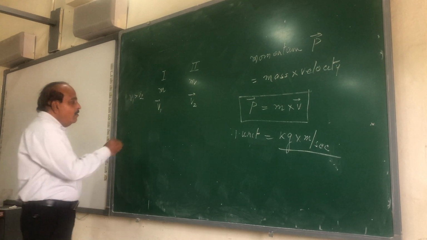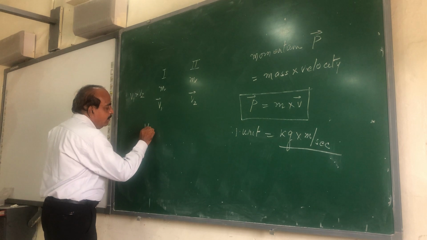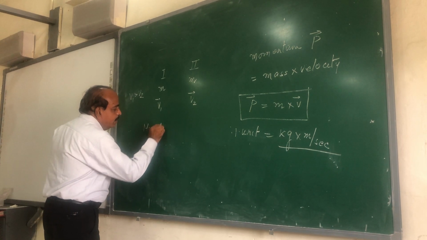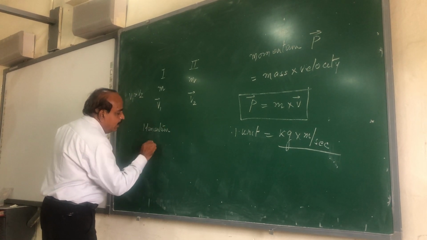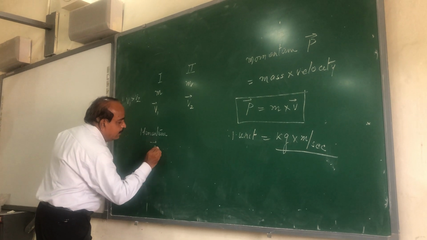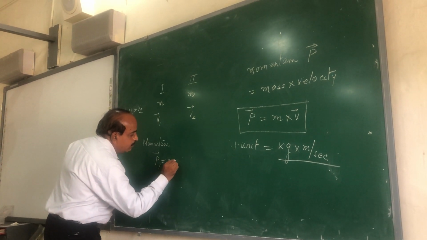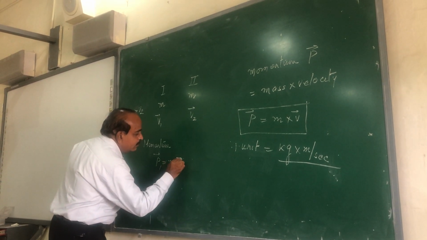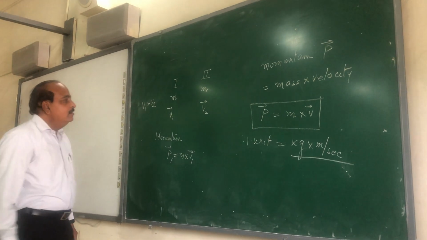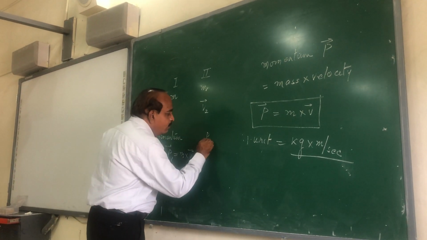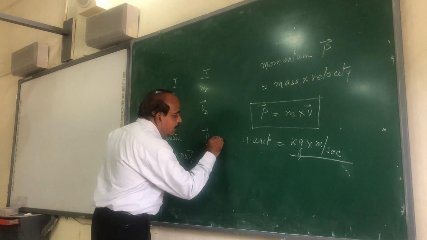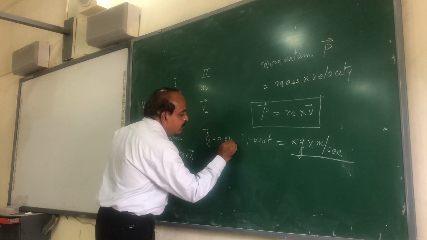The momentum of first body, I know, is the product of mass and velocity of the body. Since mass is same, it is m into v1. For second body, the momentum is m into v2.